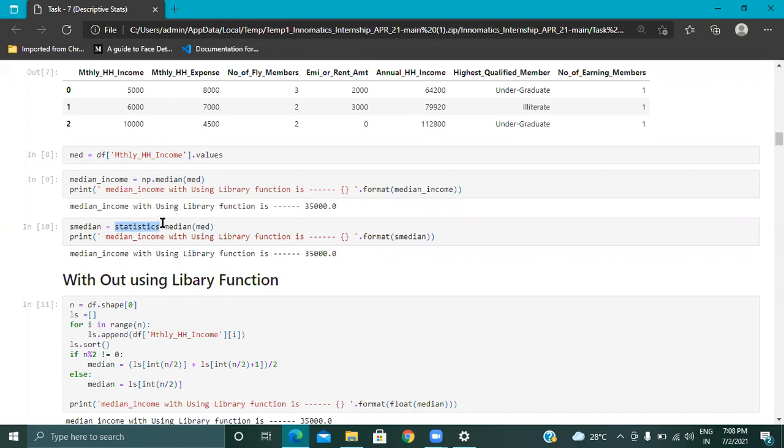Bro, one doubt. Here there is no code for median or mean. If you just write median, then directly it finds the median. And for the mean also, we just write np.mean of something, and then we get the mean of that term. So there is no requirement of coding, like a C program where you do sum divided by n terms. In Python, the mean is found in a simple manner.